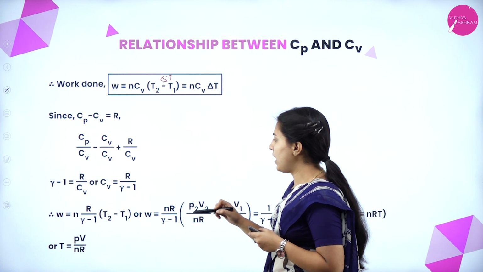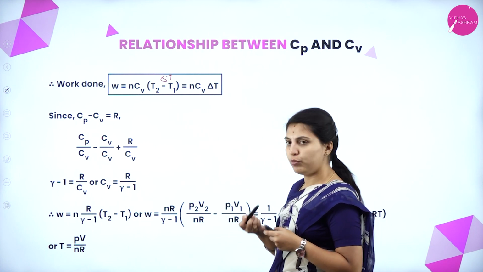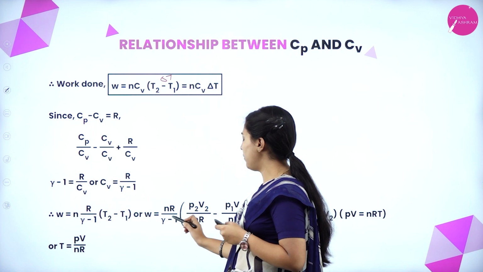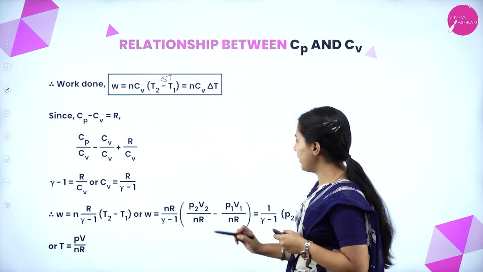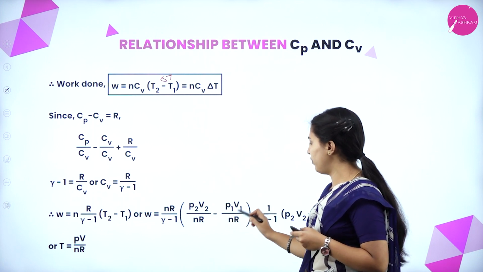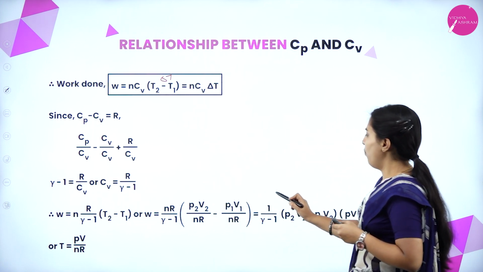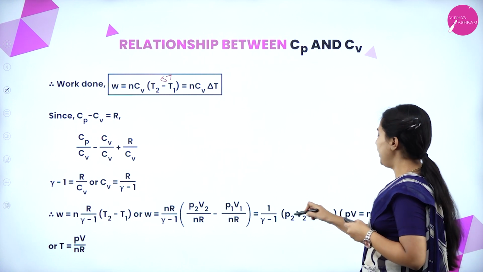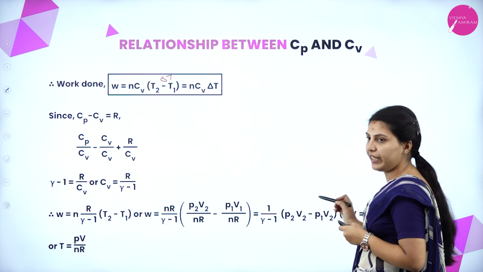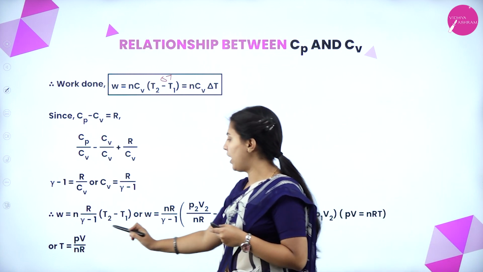After all the calculations or derivations, moving to the further steps, W equals nR by gamma minus 1 into (T2 minus T1), which equals 1/(gamma minus 1) times (P2V2 minus P1V1), since PV equals nRT, or T equals PV by nR.